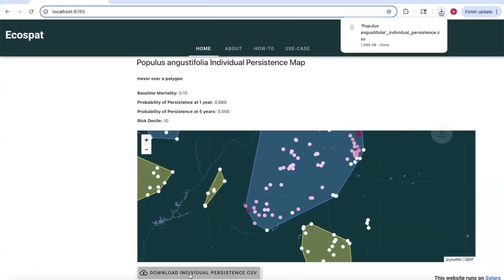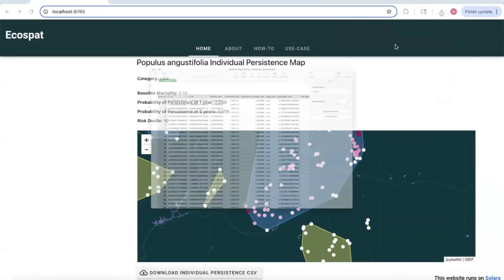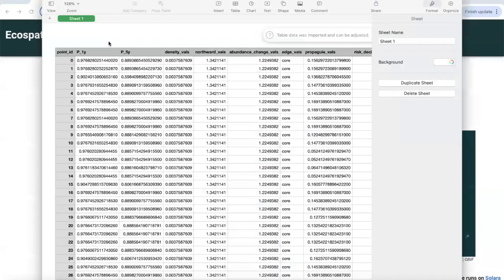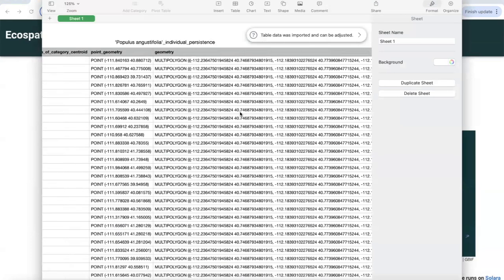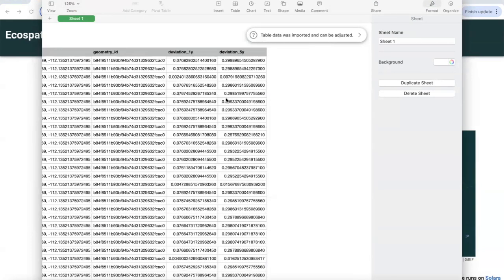This information can also be downloaded, and this CSV provides information about the predicted persistence at 1 year, predicted persistence at 5 years, where these different individuals are located, as well as more information about their deviation away from baseline mortality.